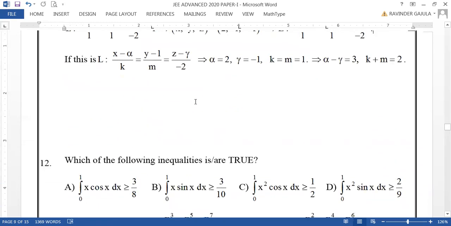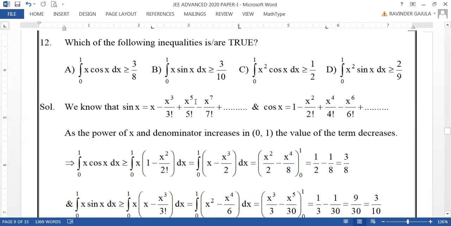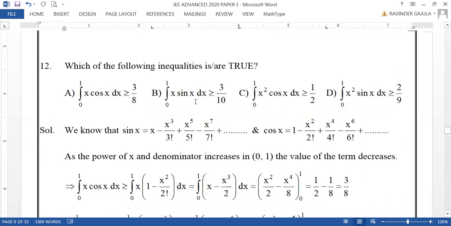Now let us go to next question of this section 2, which is 12th question. So here you are given: which of the following inequalities is or are true.